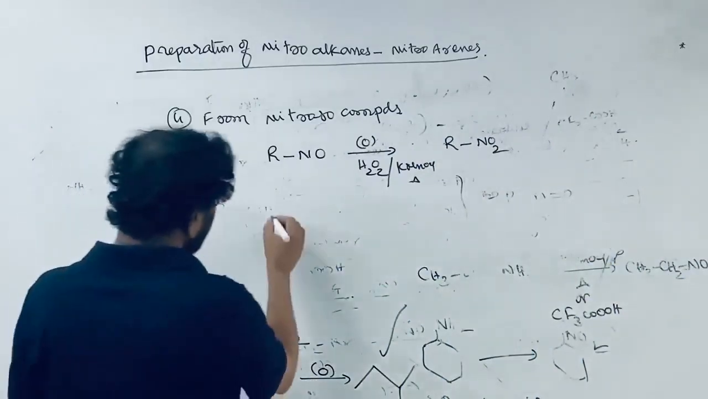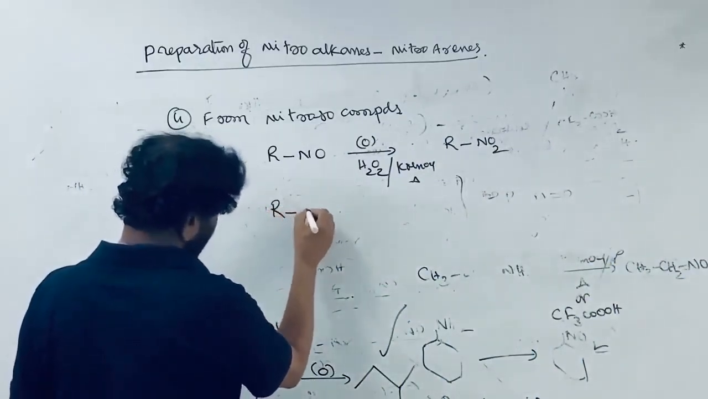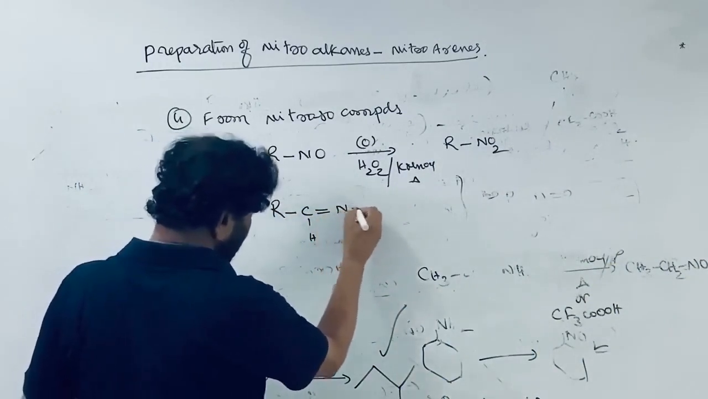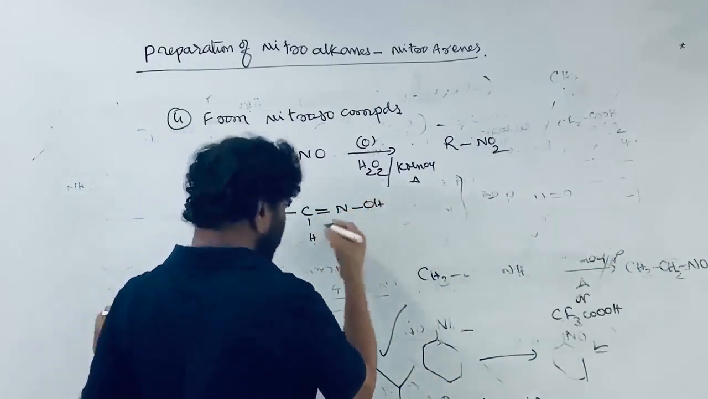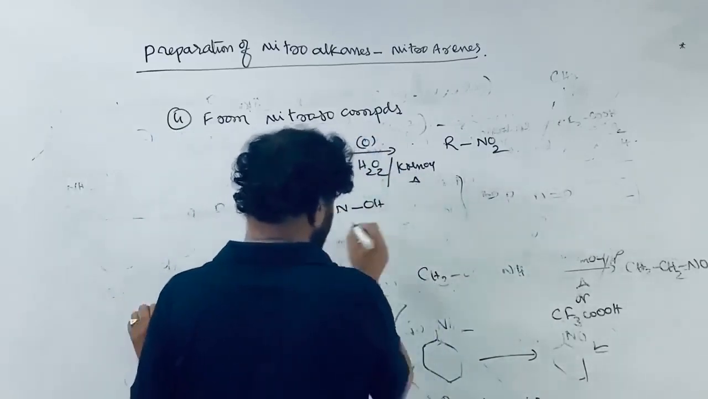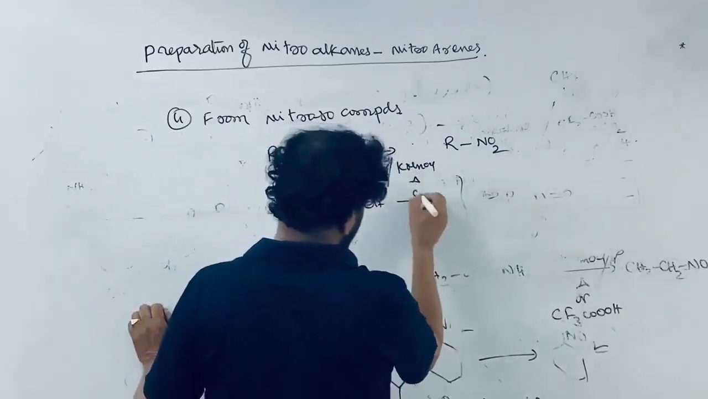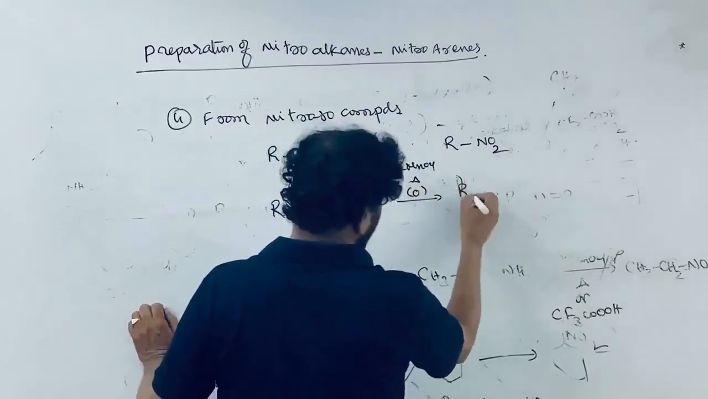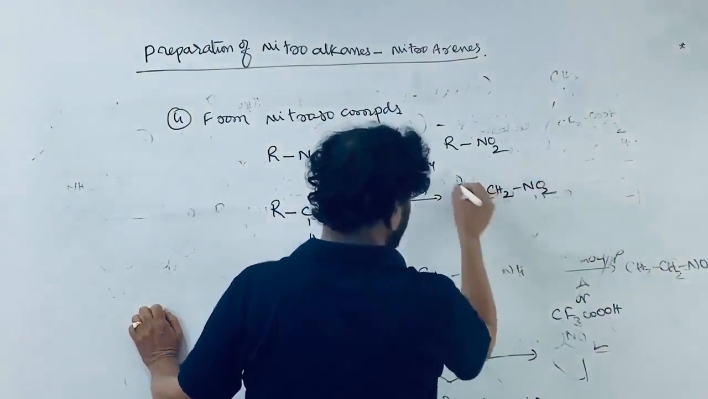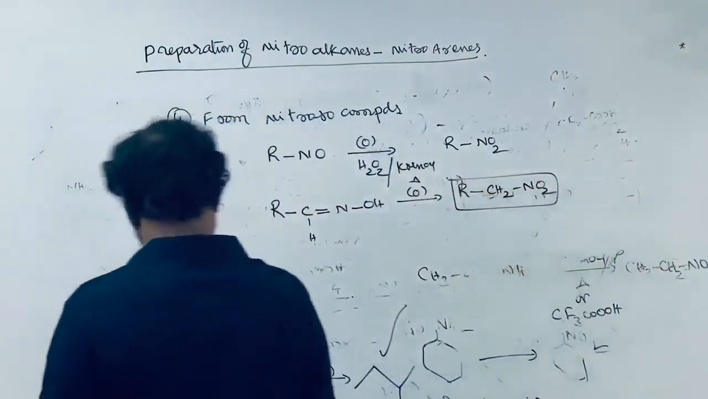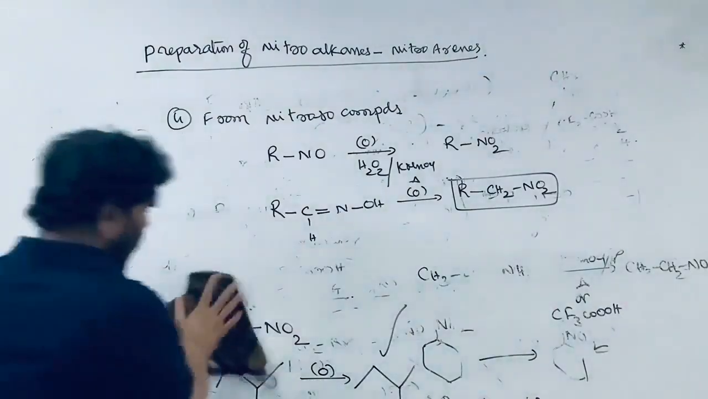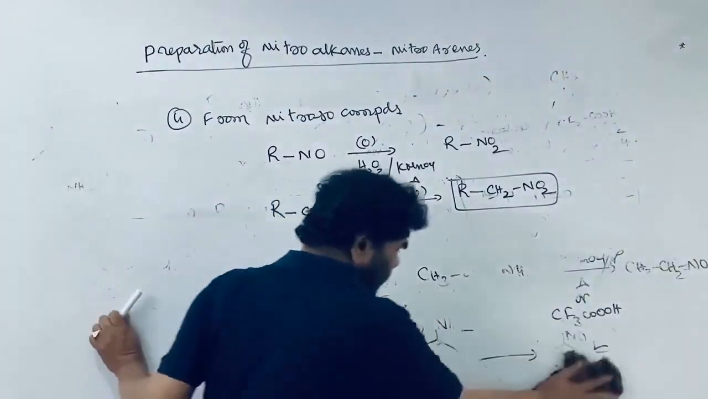And similarly, the oximes, that is aldoximes or ketoximes, on oxidation also produce RCH2NO2. Right. So nitro compounds can also be prepared this way.